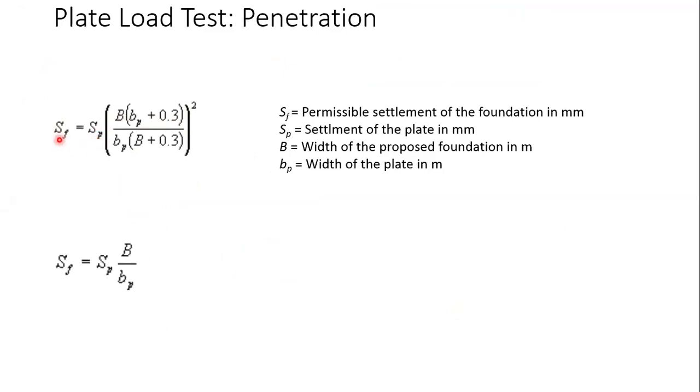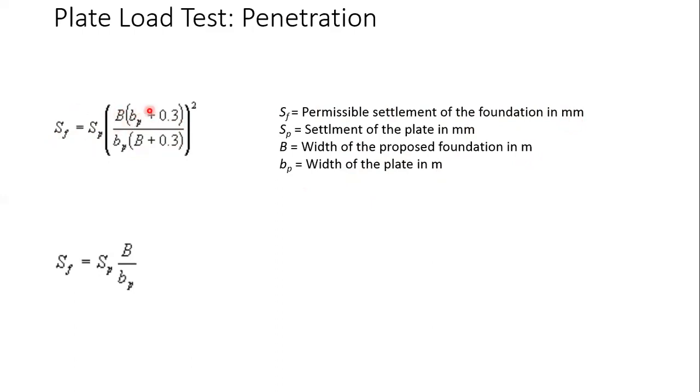So SF/SP = [B(BP + 0.3) / BP(B + 0.3)]², where B is the width of the proposed foundation and BP is the width of the plate in meters. Settlement is in mm, and SF is in mm. You should be very careful here: it is in mm and it is in meter.